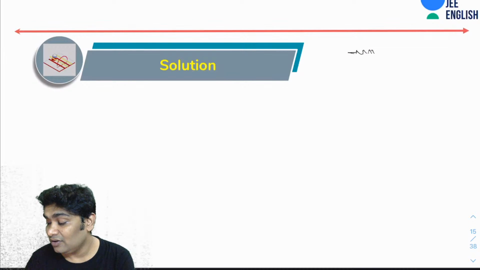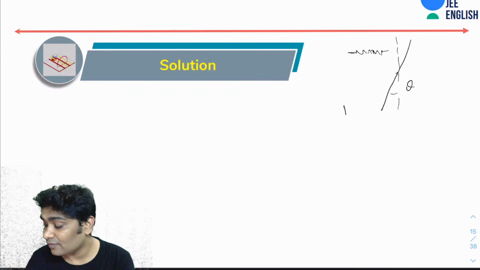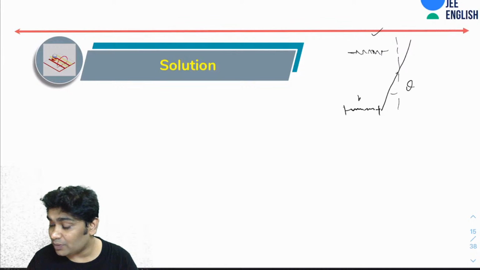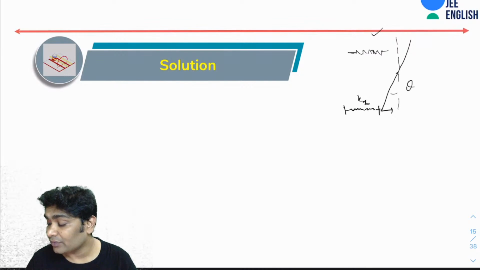So when this spring is rotated by an angle of theta, then obviously this spring is not attached and only this spring is attached to this, so K2. So it will be applying a force of K2 X2, where X2 would be this, right?